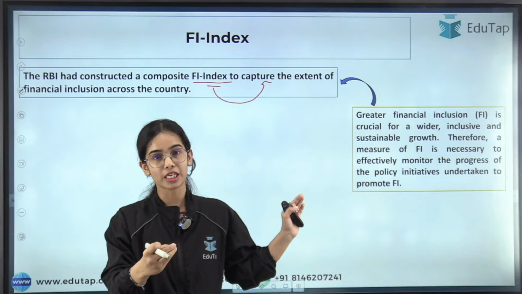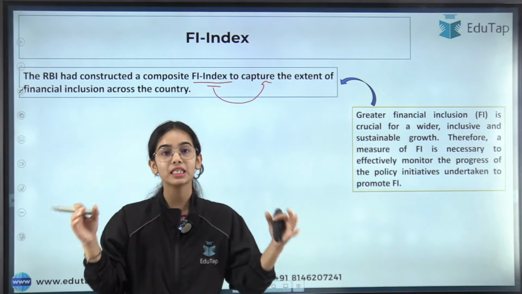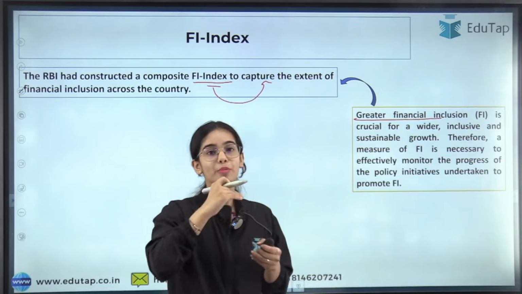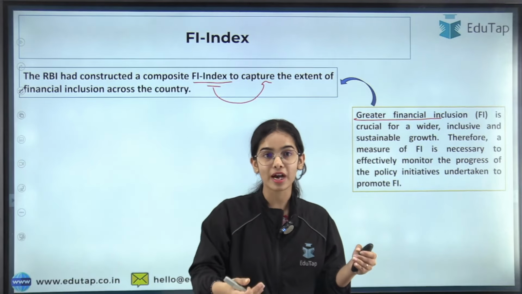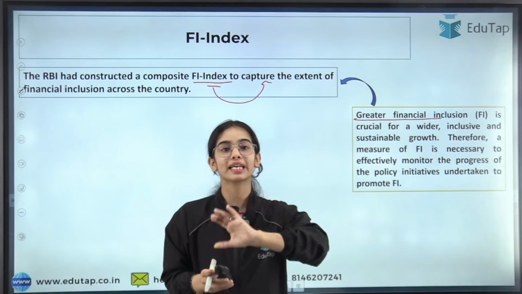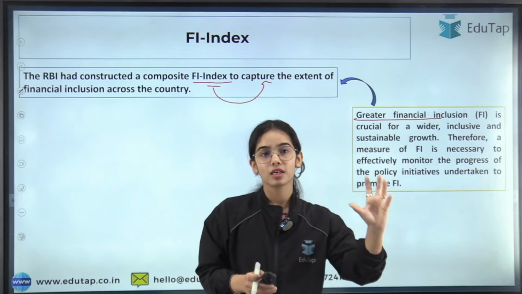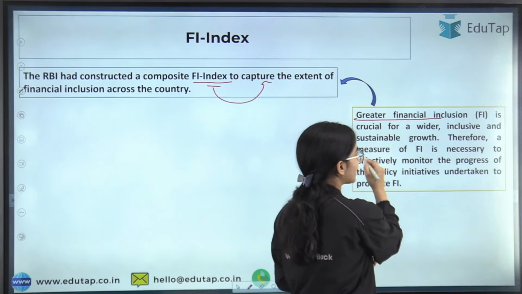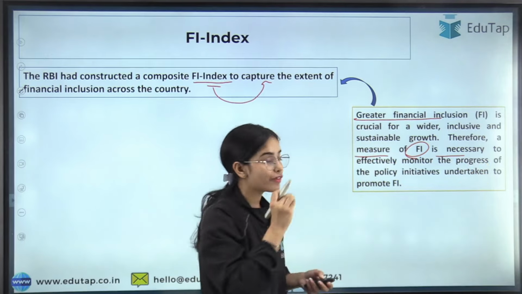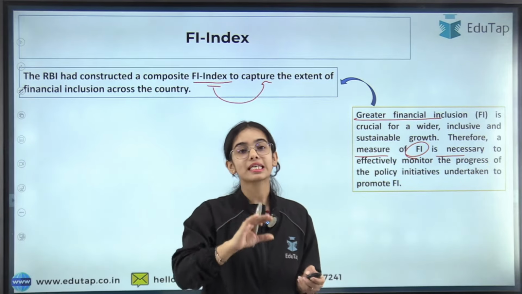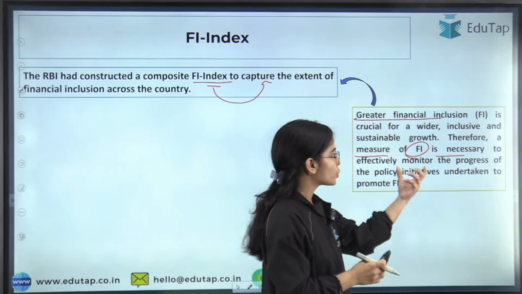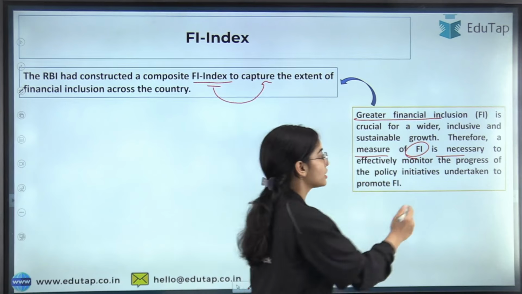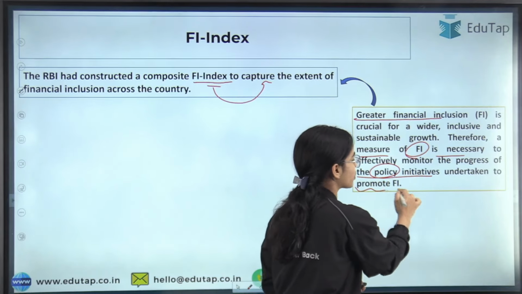Greater financial inclusion is crucial for wider, inclusive and sustainable growth, because it shows that more and more people are getting included in the financial system. They are getting access to bank accounts, insurance products, pension products and such. That means they are having inclusive growth. Therefore, a measure of financial inclusion is necessary to effectively monitor whether financial inclusion is increasing in the country or not. So the Financial Inclusion Index is required to measure financial inclusion in the country, to effectively monitor the progress of the policy initiatives undertaken to promote financial inclusion.